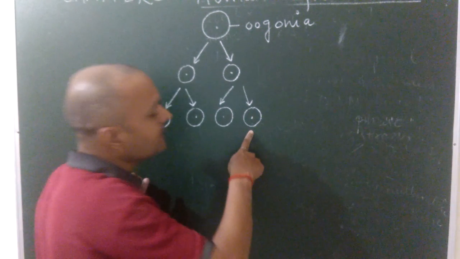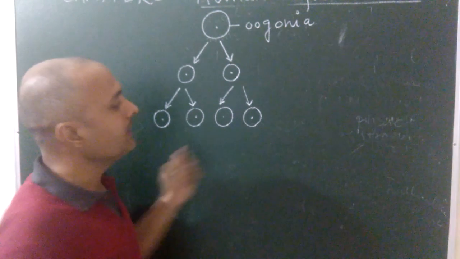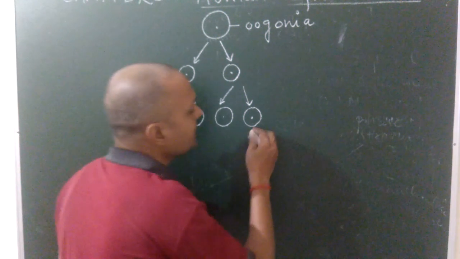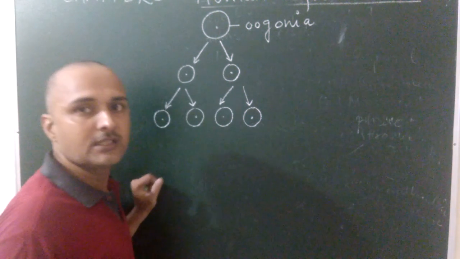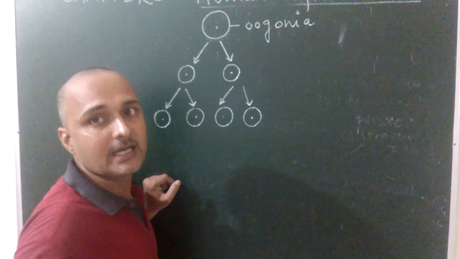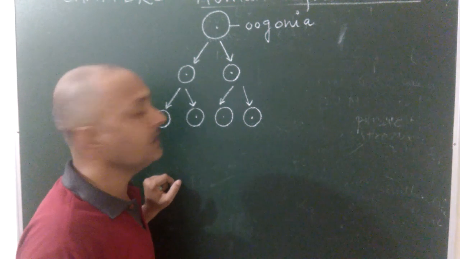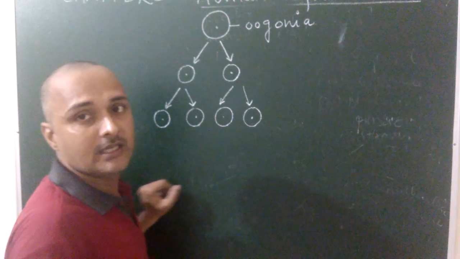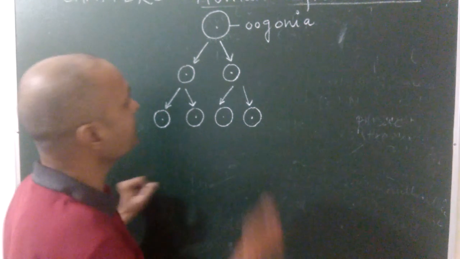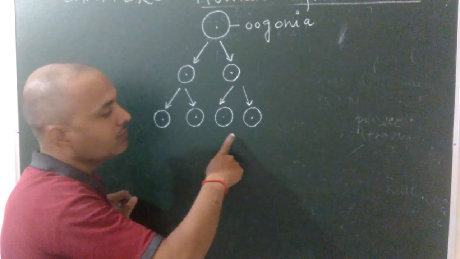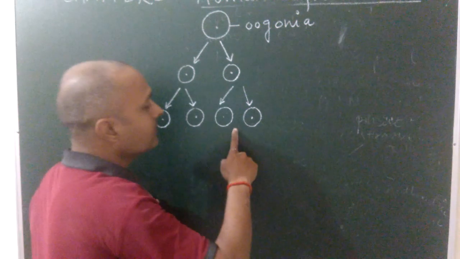Now it starts division and enters into the prophase first of meiosis. These oogonia start division, enter into the prophase first of meiosis and get temporarily arrested. Once again, first of all the oogonia increases its number to millions.